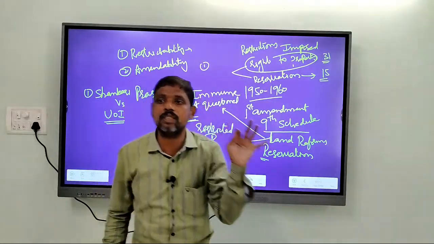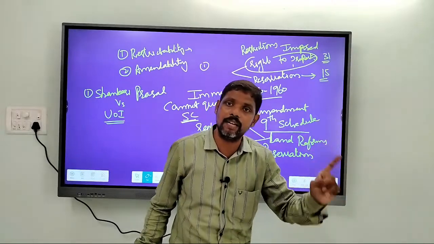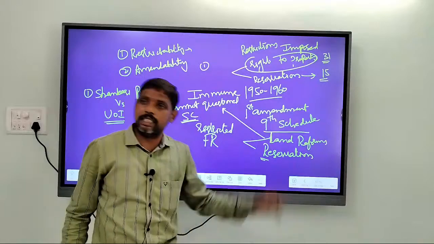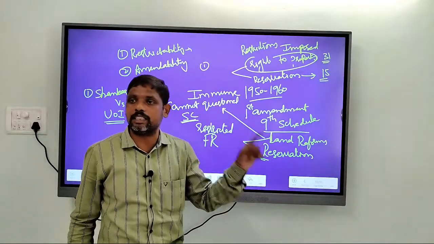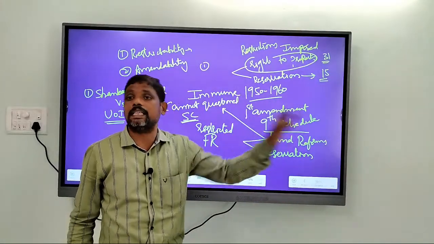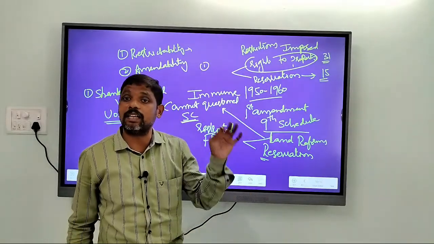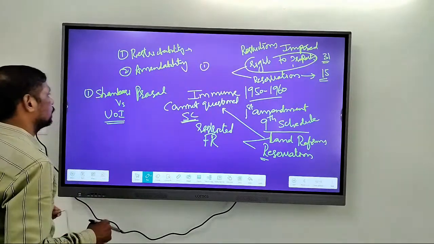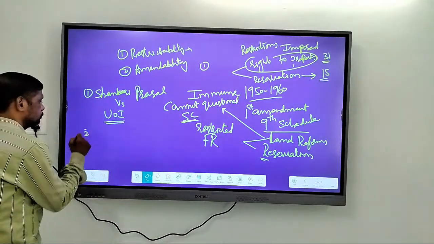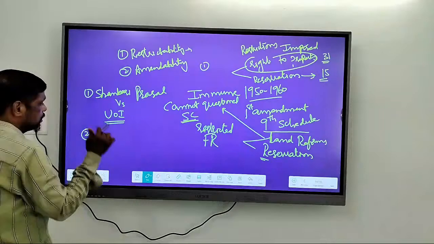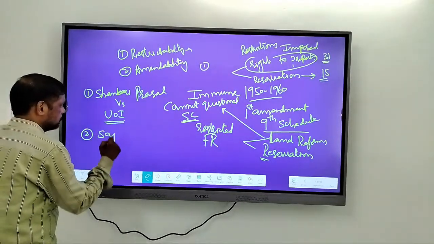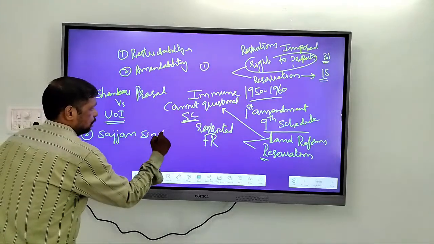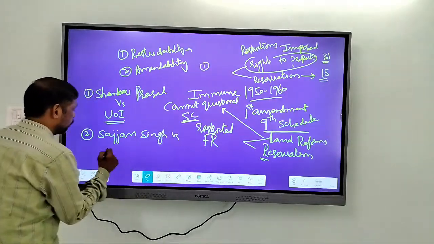So the restrictions on fundamental rights were justified even by the Supreme Court. The same thing was said by the Supreme Court in the Sajjan Singh versus State of Rajasthan case.